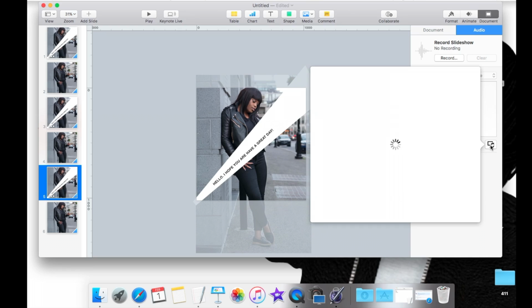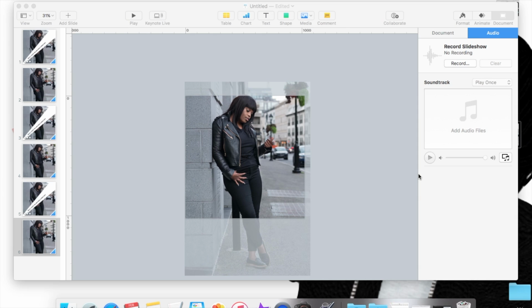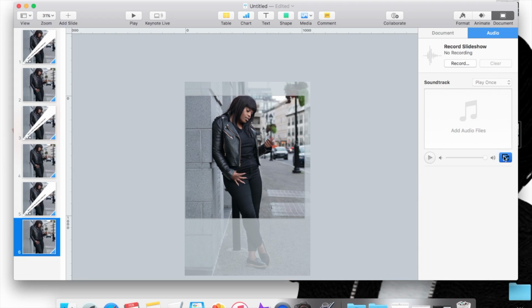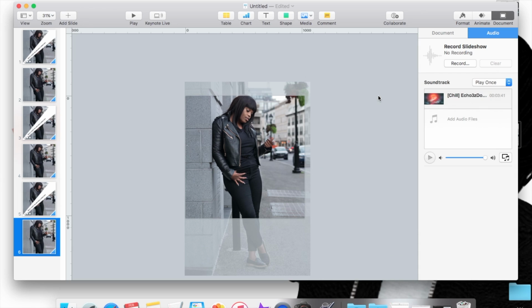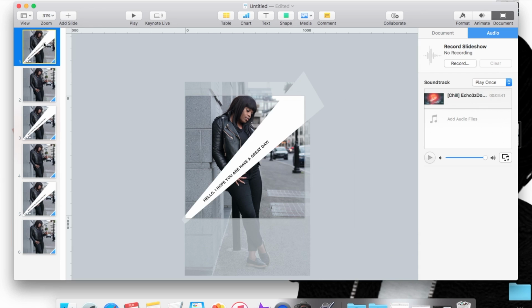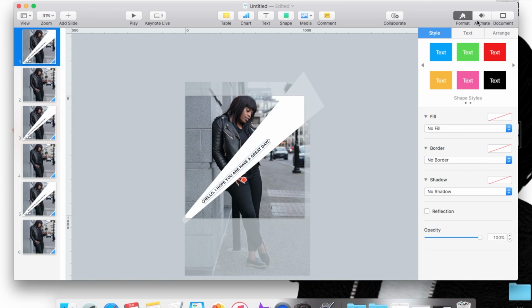Okay, I'm going to wait for it to pop up and then I'm just going to edit the video. Okay, so I got the audio to work now. So pretty much what you're going to have to do is select the sound or the music that you want. So I'm just going to pick anything and then you are just going to play. I'm going to edit the text because I find it's a little bit off.